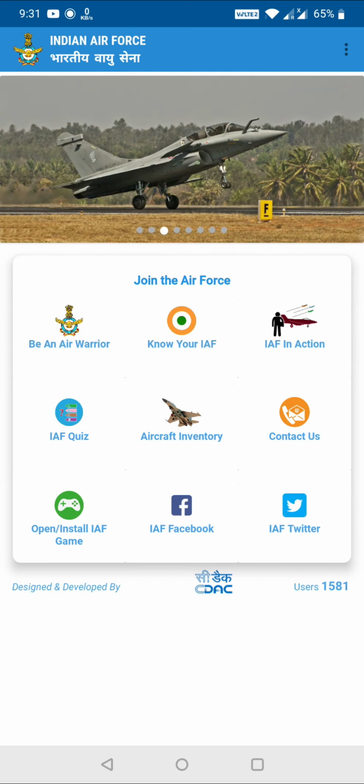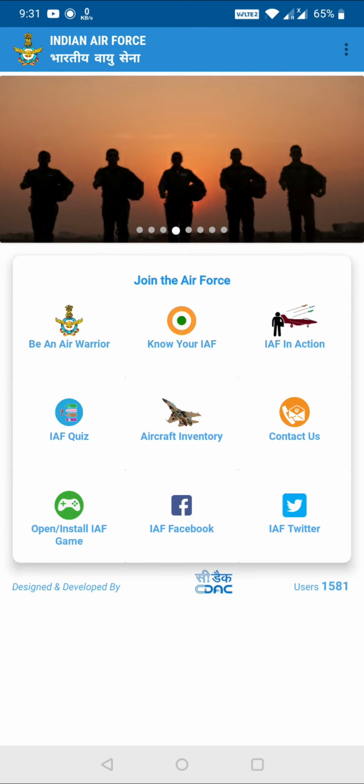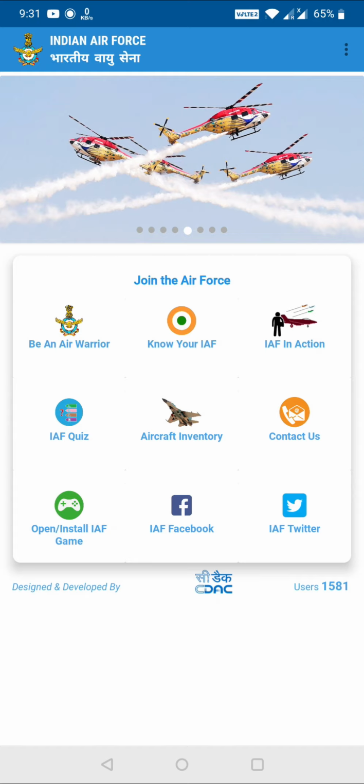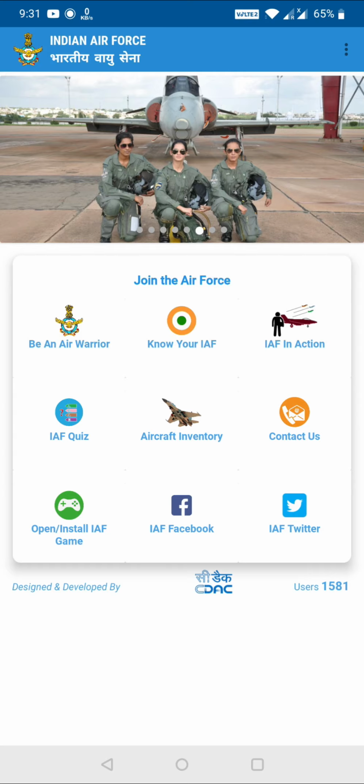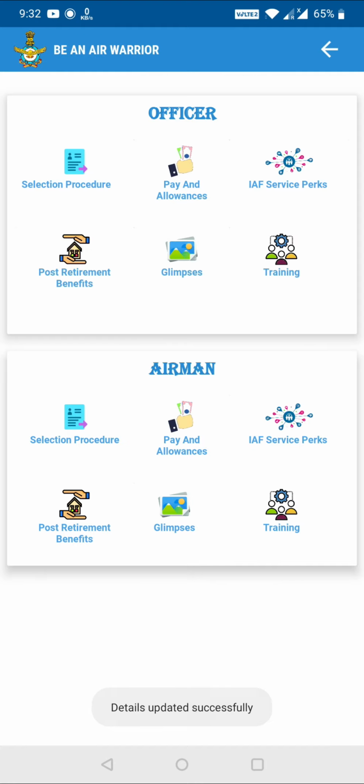Now let's go to BN Air Warrior. So for any aspirant, I think BN Air Warrior is the most important part. Now when I click on this, I'll be getting my details. Okay, but when you click for the first time, it will ask you an email ID from which you want to log in. So you can log in with any of the email IDs which you have, a Gmail ID or any email ID. So you just log in with that and you will get something like this. So after entering your details, you will get something like this, and this is a very easy, I would say very easy UI or user interface they have made. So they have clearly defined that for officers, what are selection procedure, pay and allowances, IAF service, post training, glimpses, post retirement benefits, and for airmen.